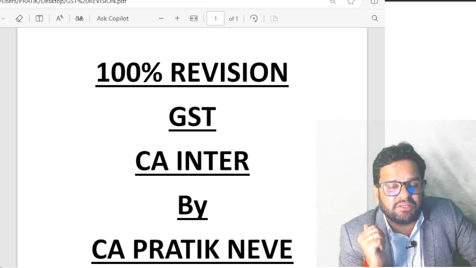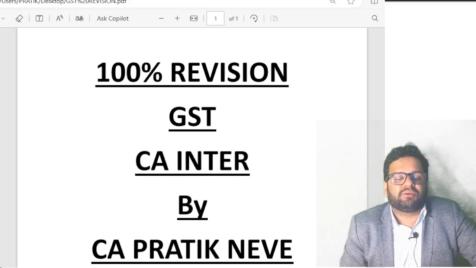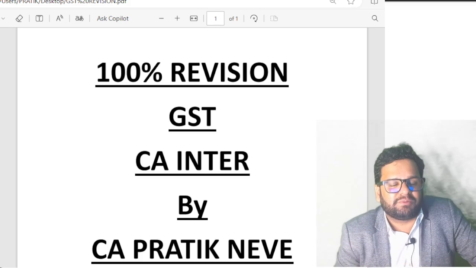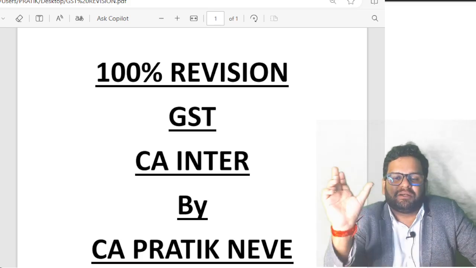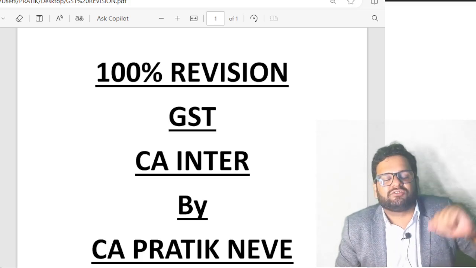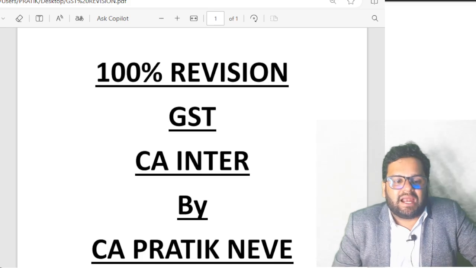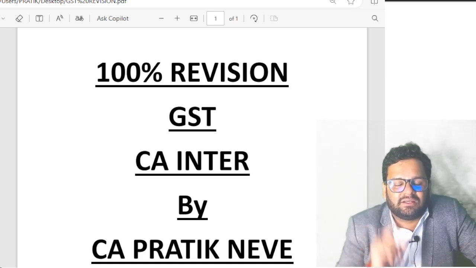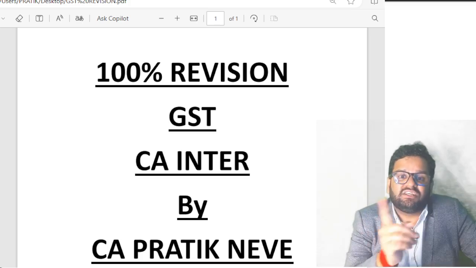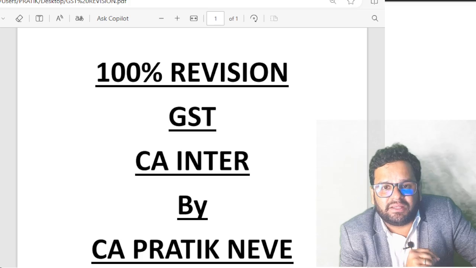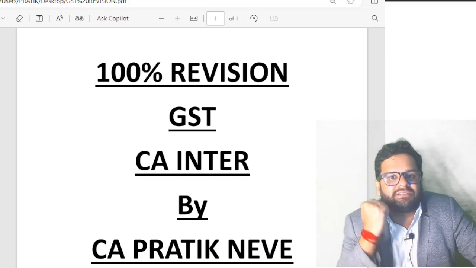But sir, why do we have to see place of supply? We have to see place of supply because whether it is CGST plus SGST or IGST depends on two factors: location of supplier and place of supply. If location of supplier and place of supply is in same state, it is an intrastate supply chargeable to CGST plus SGST. If it is in different states, it is interstate supply chargeable to IGST.